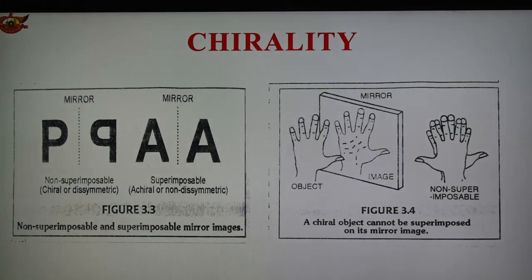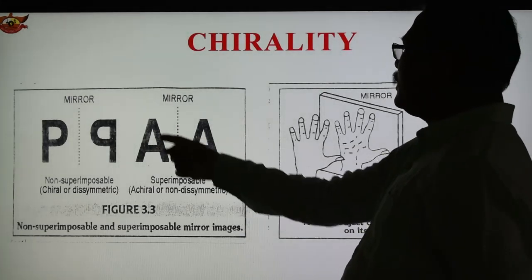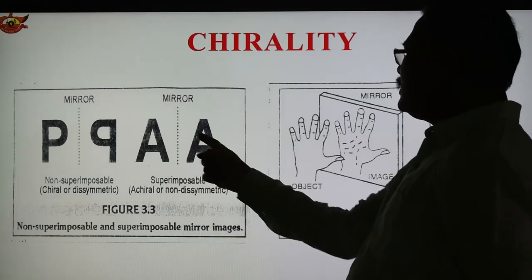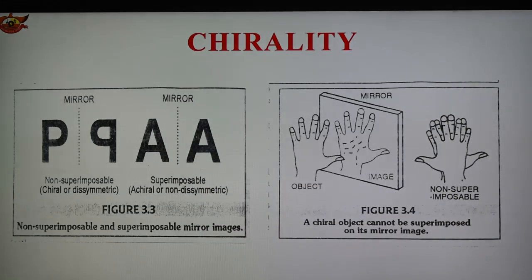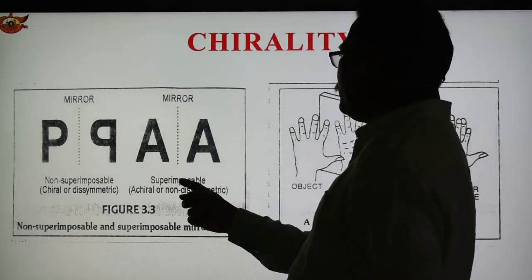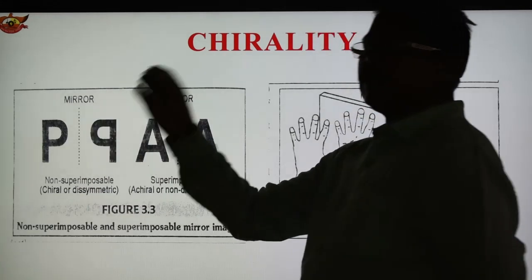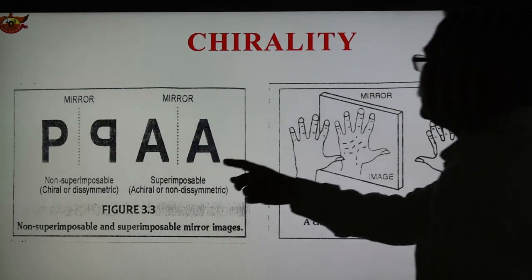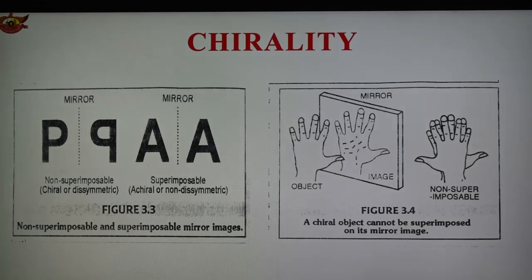They are non-superimposable, and therefore it is chiral. On the other side, see capital A, whose mirror image is similar to it. Therefore it is a superimposable mirror image. So this is non-superimposable and this is superimposable. When it is non-superimposable, it is chiral, and this is achiral.